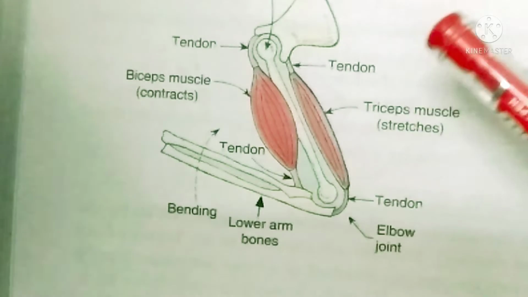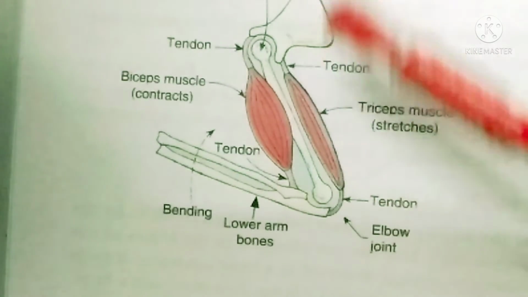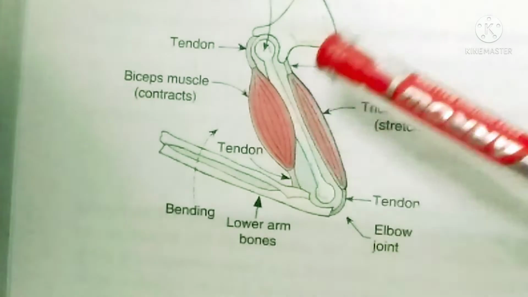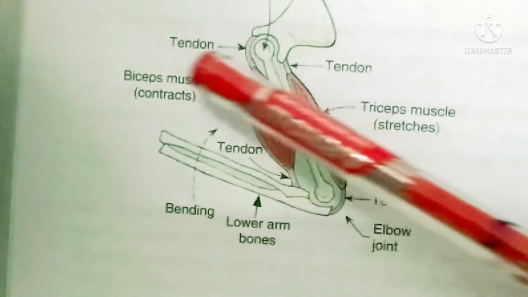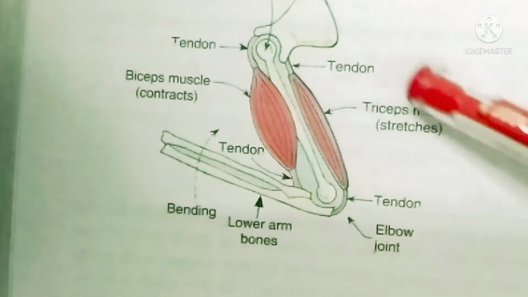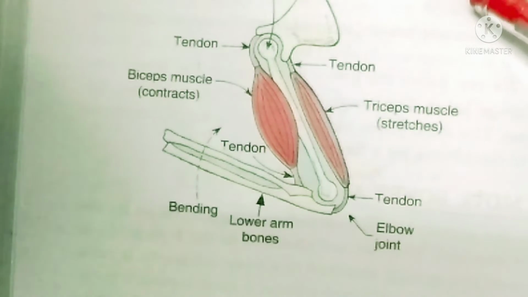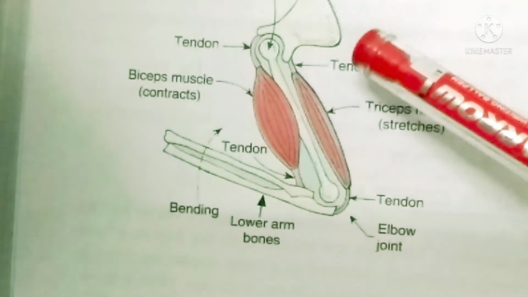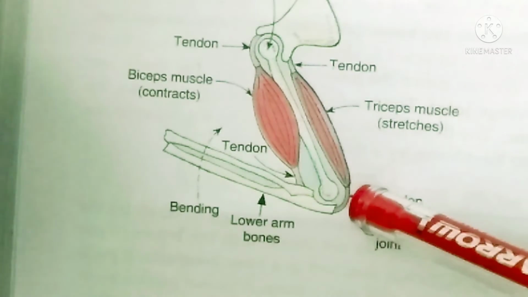Now when you stretch your hand up, what happens is this part, that is the biceps, that is the front portion, it will contract, and the triceps at the back, it will get stretched up. Okay. Now also you can see here is the bone, which type of joint is there?